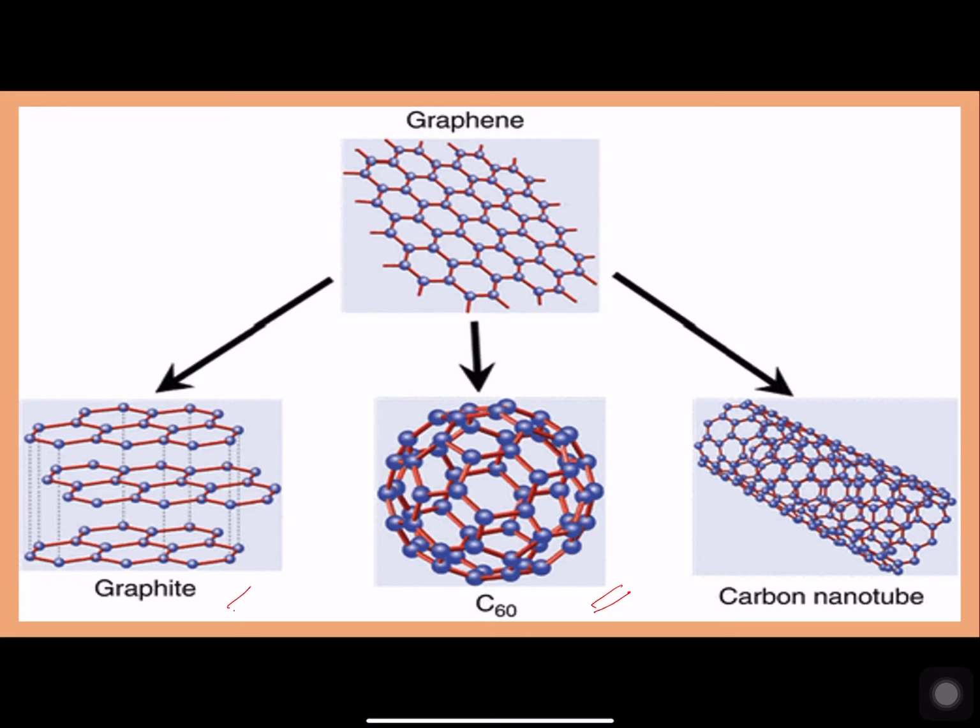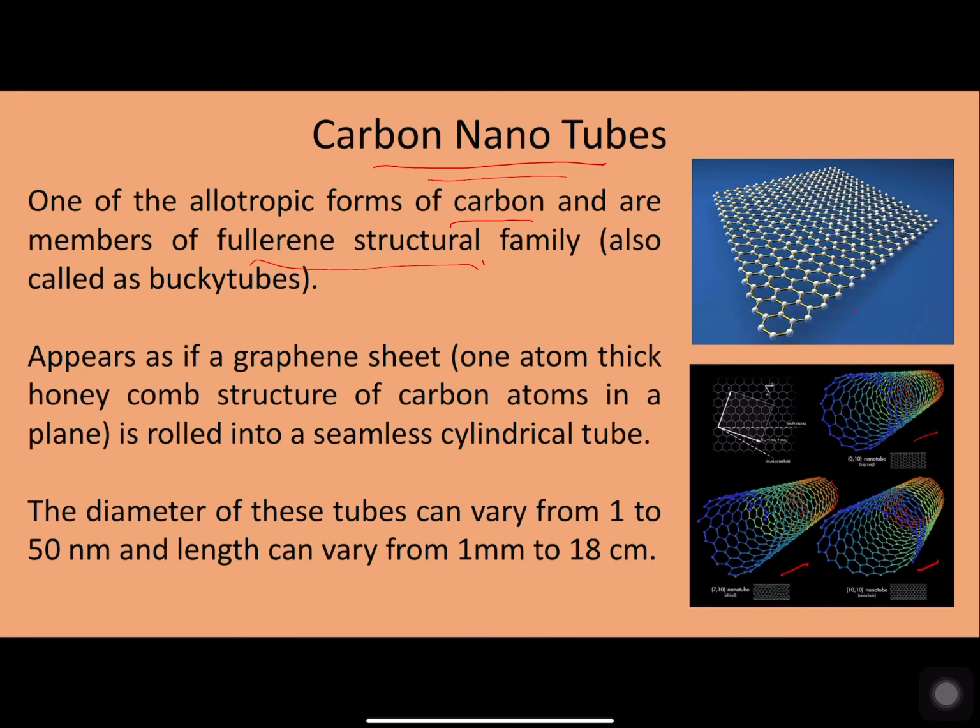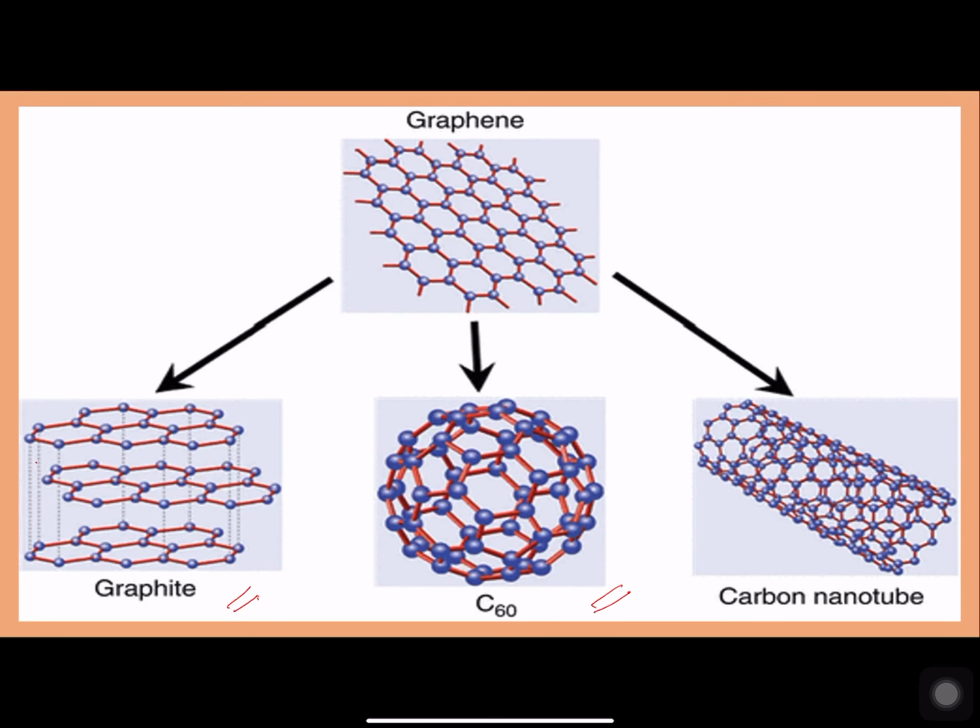Graphite can be thought of as layers of single planed honeycomb structures of carbon atoms, and whenever we consider one such layer, that forms what is called graphene. And whenever such a graphene plane is assumed to be rolled to form a cylinder, we form what are called carbon nanotubes. Or if the same is taken as a closed structure like a sphere, they are called buckyballs or carbon nano spheres.